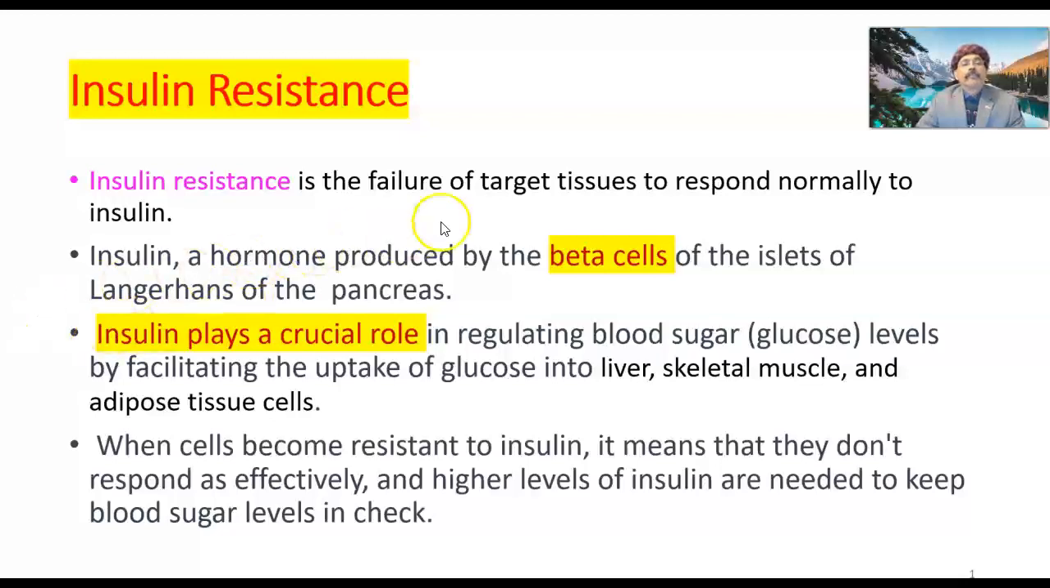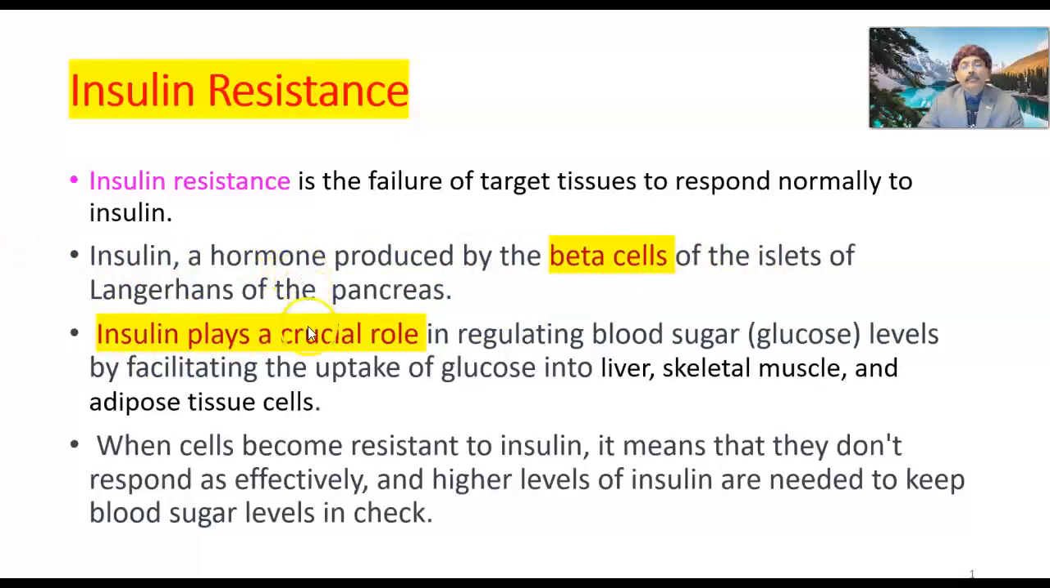Insulin resistance is the failure of target tissues to respond normally to insulin. What are the target tissues of insulin? These are the skeletal muscle, liver, and adipose tissue. Insulin is a hormone produced by the beta cells of the islets of Langerhans of the pancreas.